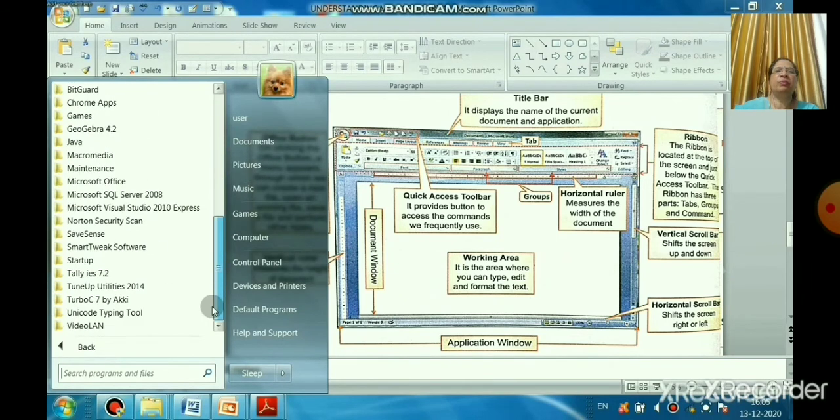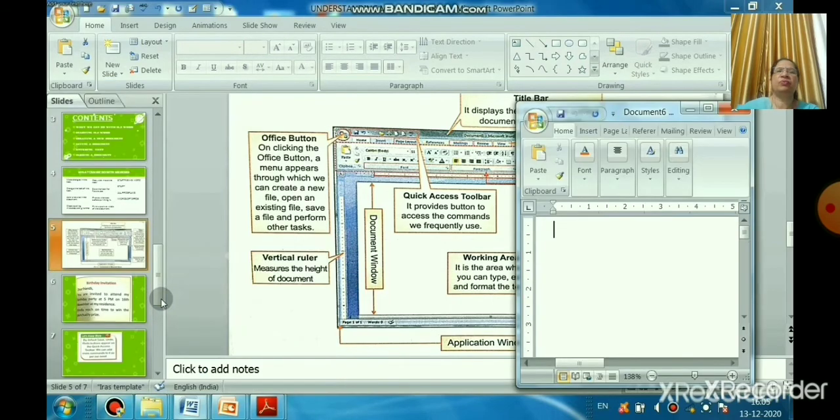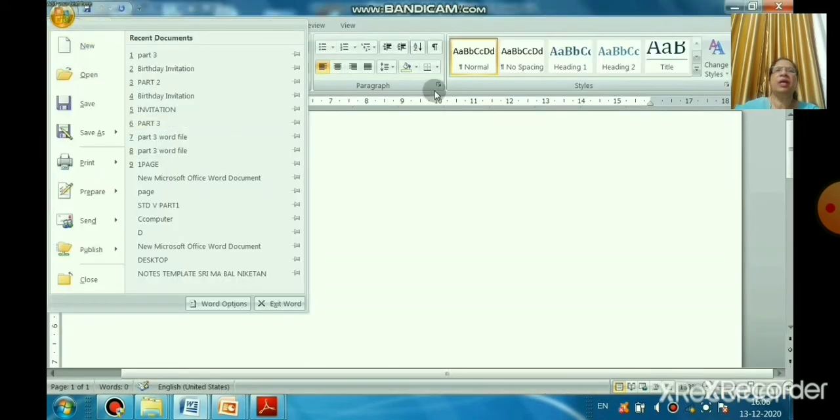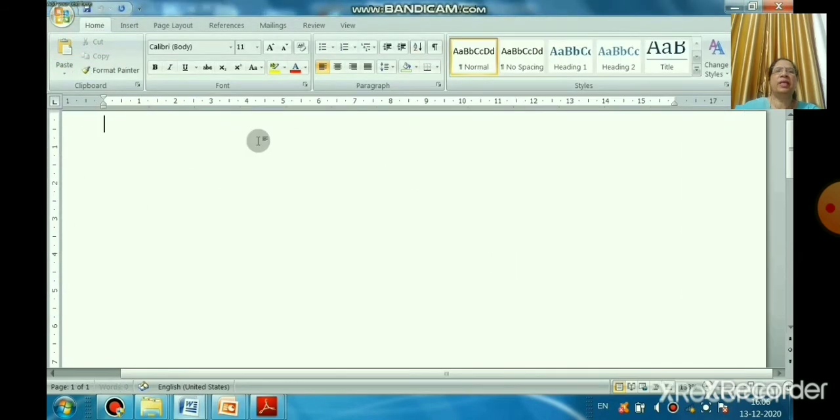Now we will open again, because I have closed all the files. So Microsoft Office and Microsoft Word 2007. Is that clear, children? Now we will start again. Click on New or Control plus N. Remember, children, the shortcut key is Control plus N. Now you will start writing the text here.